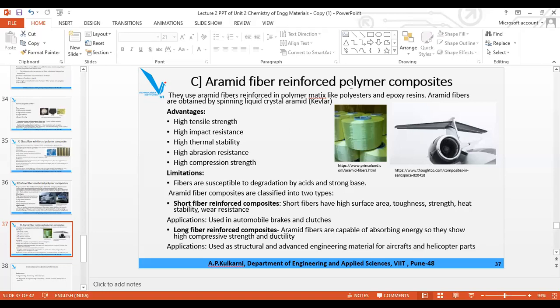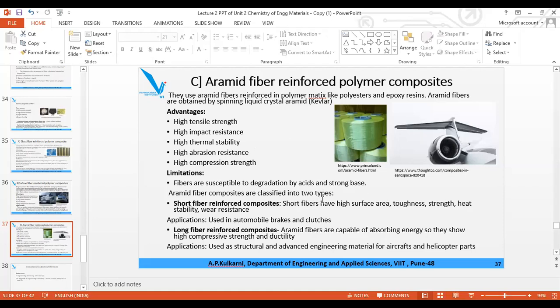हे ज्या प्रकारचं पॉलिमर किंवा प्लास्टिक आहे ते आपण केमिकल स्टोअर करण्याकरता वापरू शकत नाही, ऍसिड किंवा बेस स्टोअर करण्याकरता वापरू शकत नाही, कारण they are not resistant to corrosion. See, this is the property different for this particular polymer, aramid fiber reinforced polymer composite. This is the property which is different. The rest all are same. Corrosion resistance इथे नाहीये, त्यामुळे ऍसिड आणि alkaline or any chemical you cannot store in it.